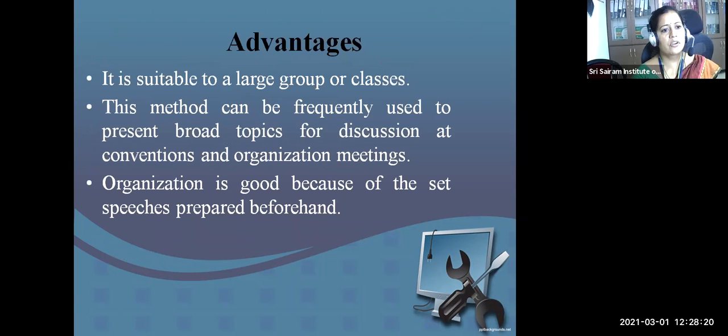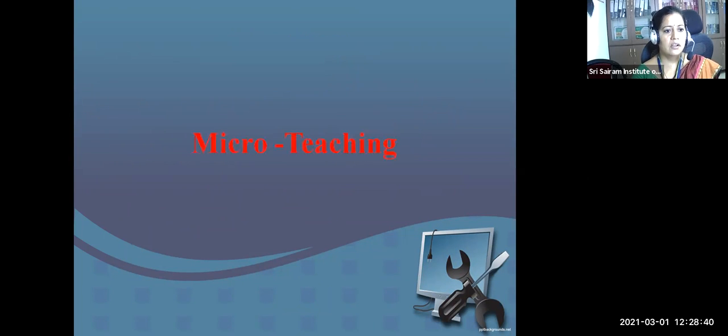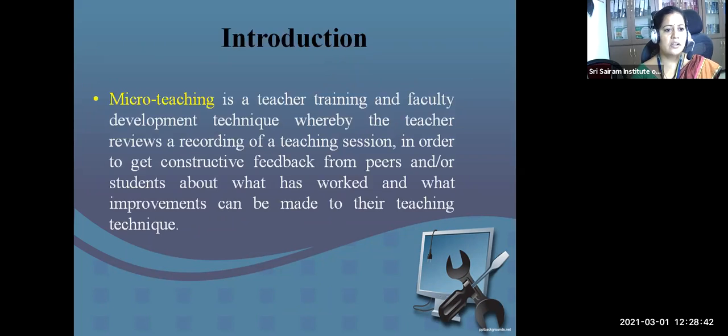So it is suitable to a larger group of classes. Of course, many people, almost all the students, will participate in the symposium, and it in turn improves the organization. So this is what I call micro teaching.